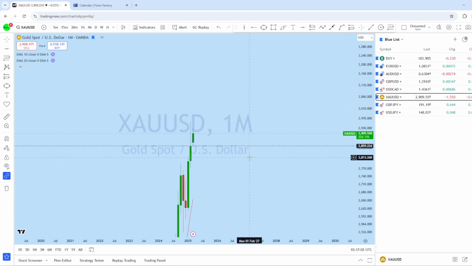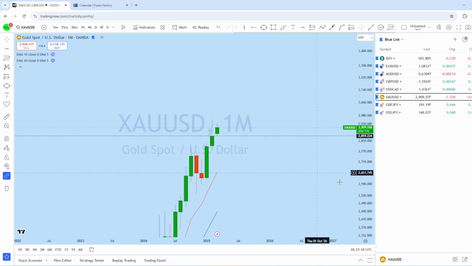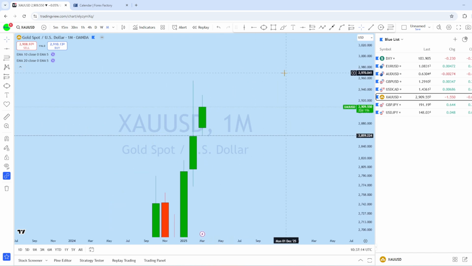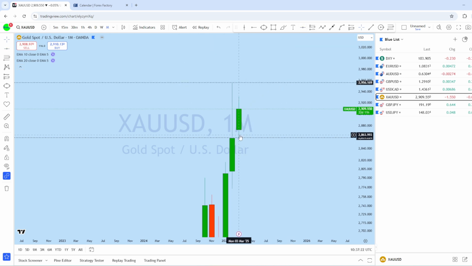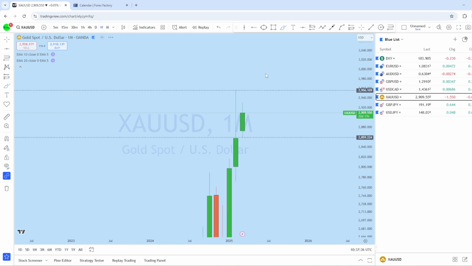Now we can see that on the monthly perspective on XAUUSD, there was a gap open at the beginning of the month, and with that gap open, the price initially bounced. At this point, we have seen that the market still couldn't manage to break this monthly high. So far in the first 2 weeks, we saw a significant bullish move. But I think we might now see a deeper pullback before it bounces back up, as it requires stronger liquidity to break any of this important resistance line.